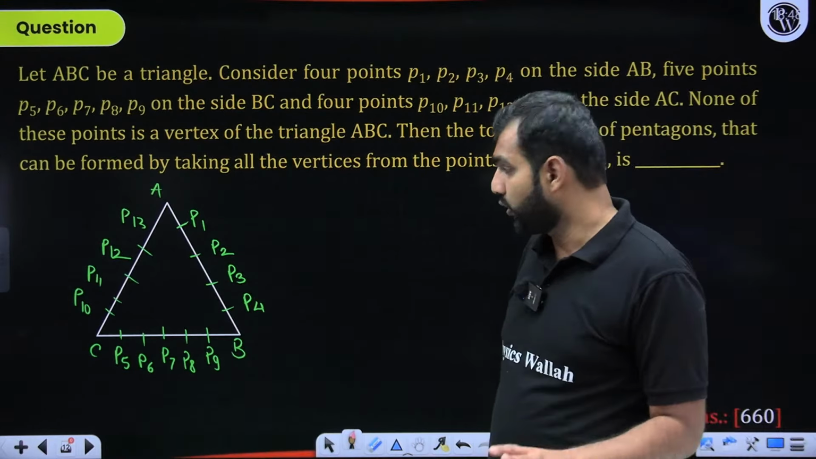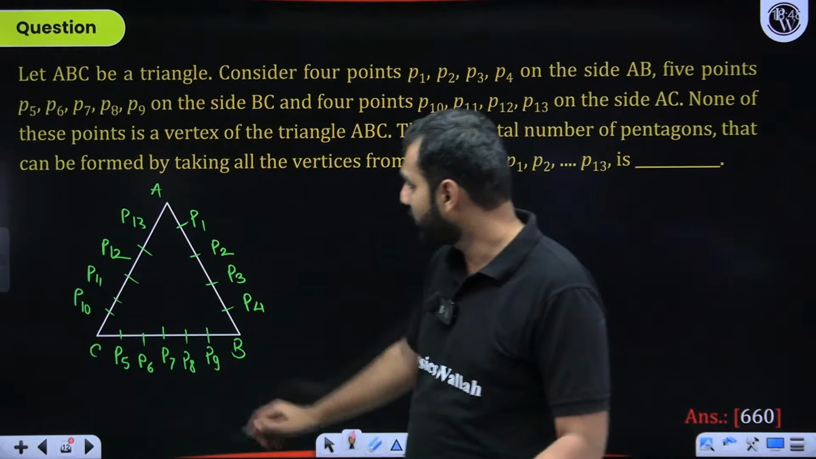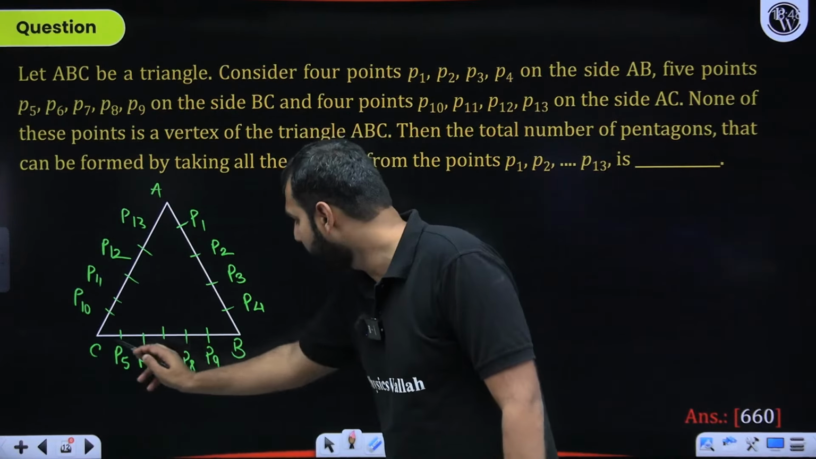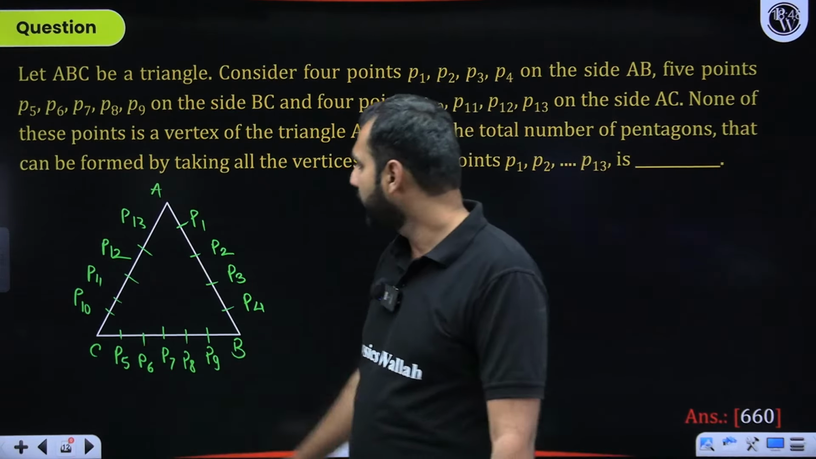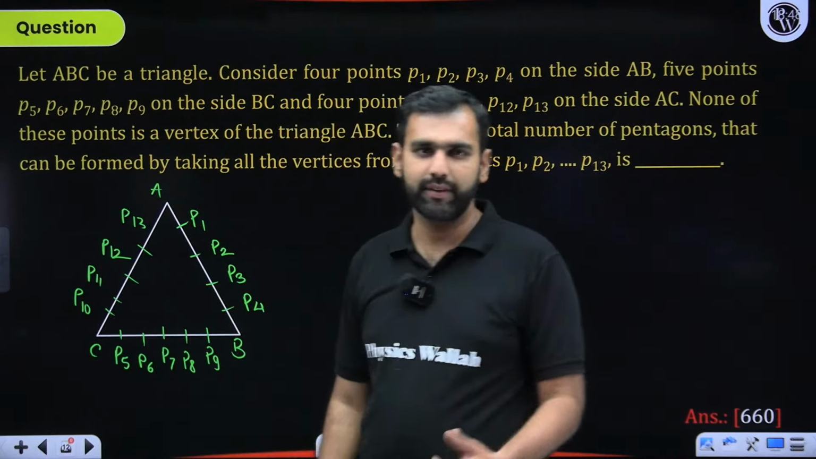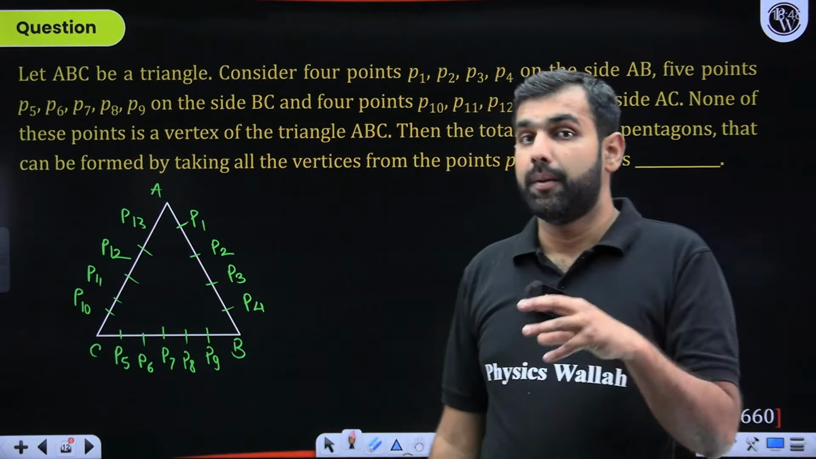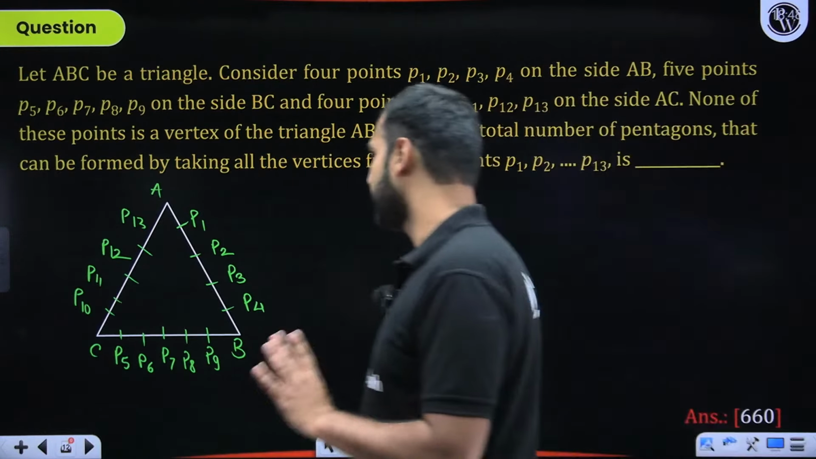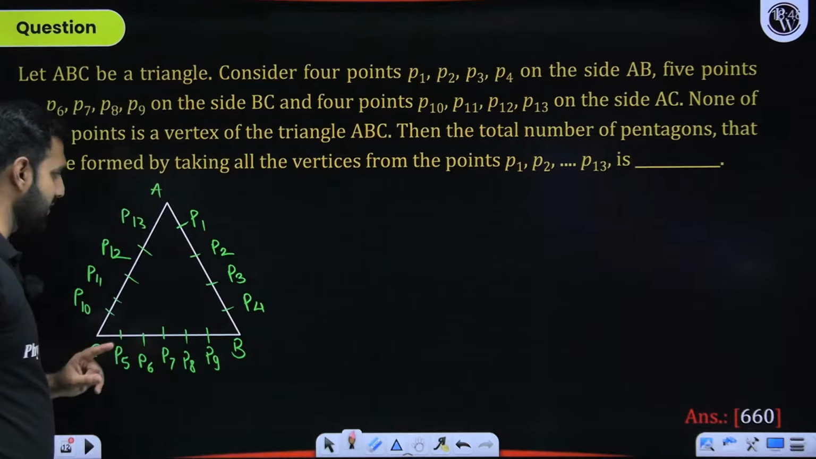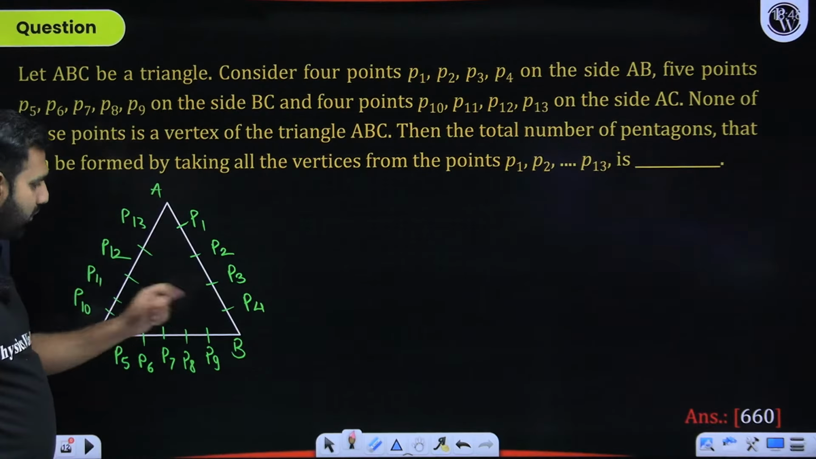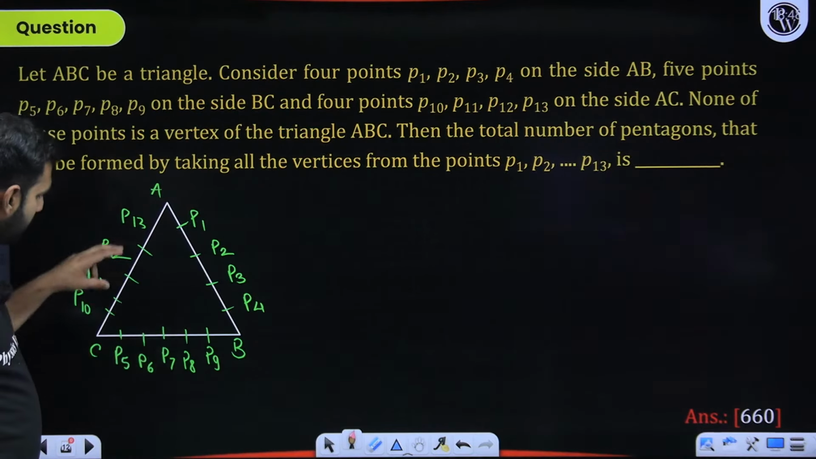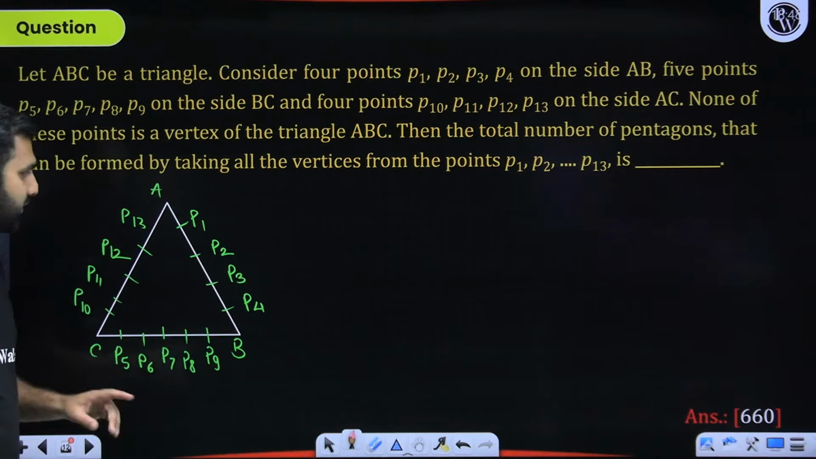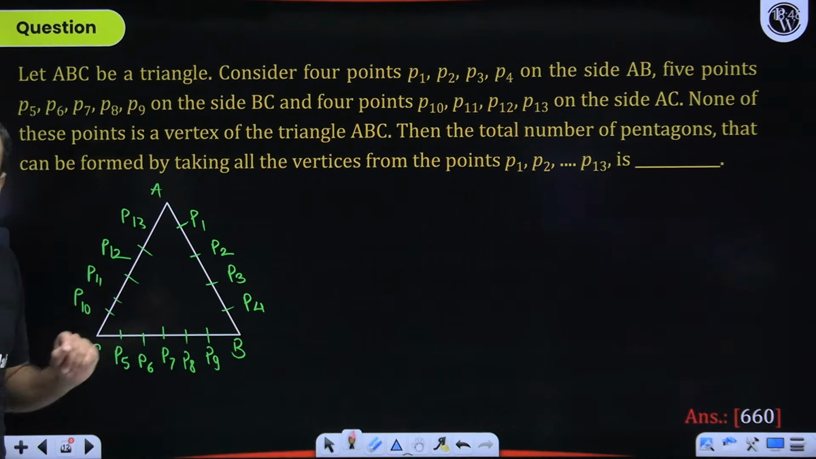Where I need you to ensure, if I wish to form a pentagon, I cannot have all the 5 points from here. I cannot have all the 4 points from here and 1 point from here. That means it will not be a pentagon in that case. So the best practice is that the first thing I can do is take 1 point from here, 2 points from here, 2 points from here. I hope you're understanding. 1, 2, 2. That will make a pentagon.